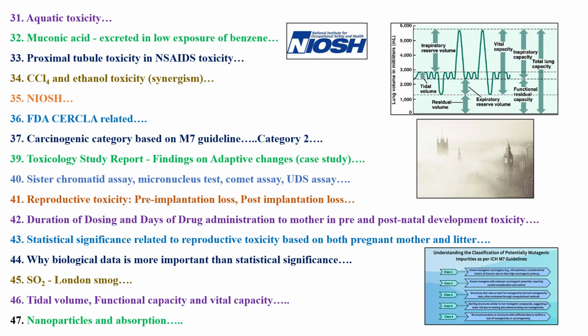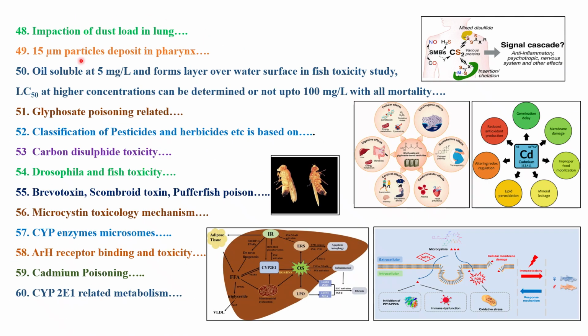Okay. Then next, we had topics with respect to impaction of dust load in the lung. As I told you, lung particle size, which area it is going to and depositing in, that you have to know. Next is 15 micron particle deposit in the pharynx. So you have to remember the particle size and the site of deposition.